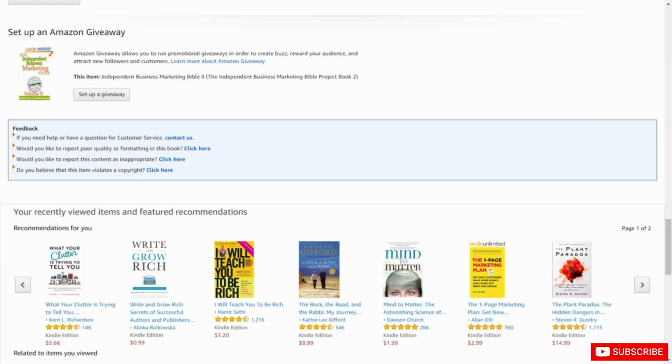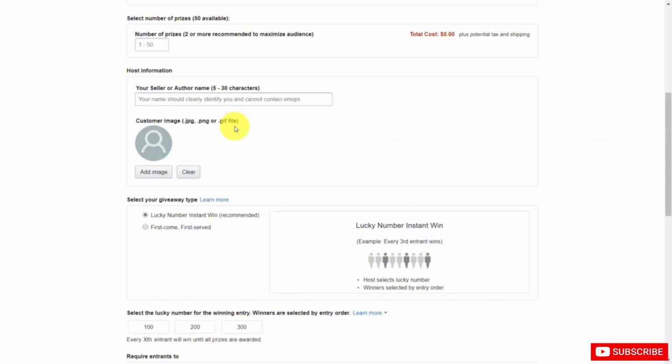Welcome back. Now, if you are logged into your Amazon account, what you can do is scroll all the way to the bottom of your Amazon Books page, and you're going to see the last panel say Set Up an Amazon Giveaway. You can then click that button. You're then going to determine how many copies you're going to give away. Once you write this in, you will get a cost associated with the actual price that it's going to cost you. You're going to write in a name, and then add in a custom image, whether this is a JPEG, PNG, or GIF. You can add in either a personal or branded image.